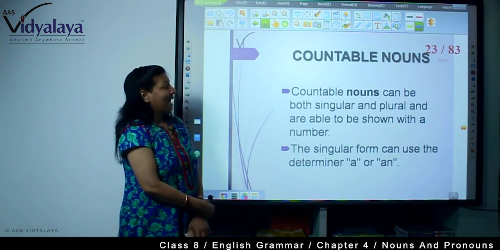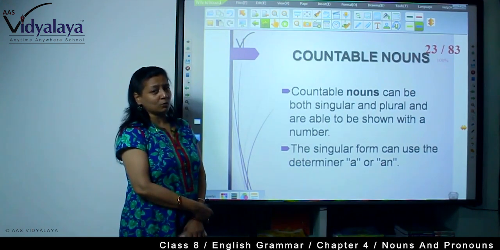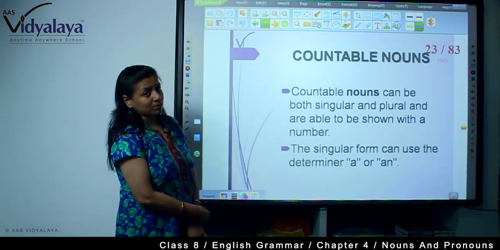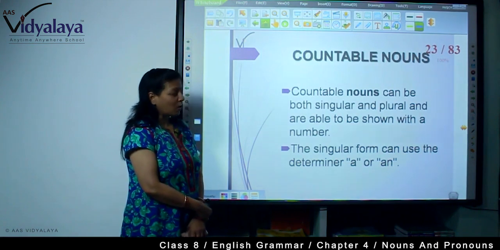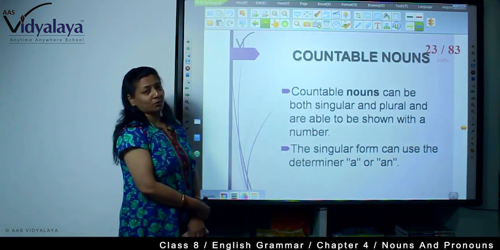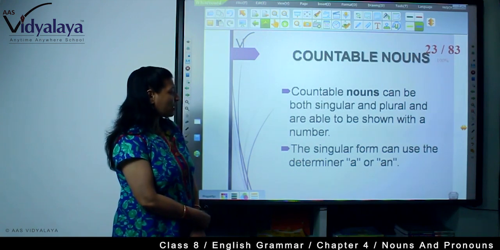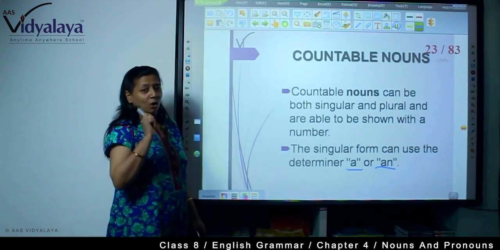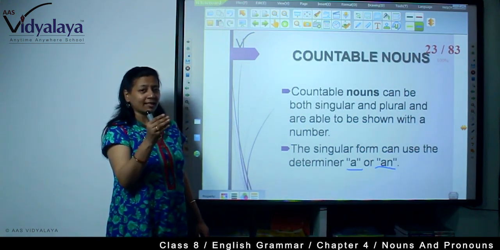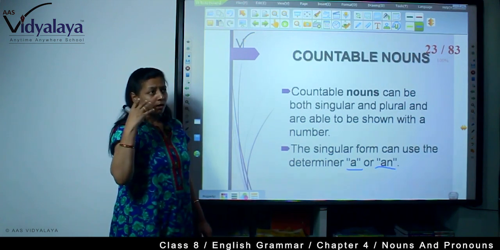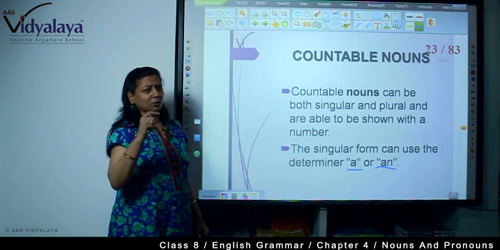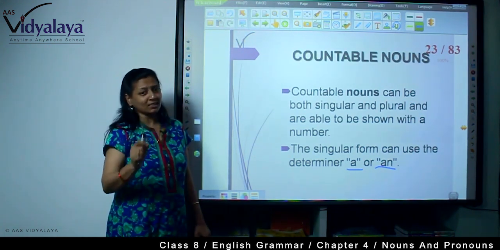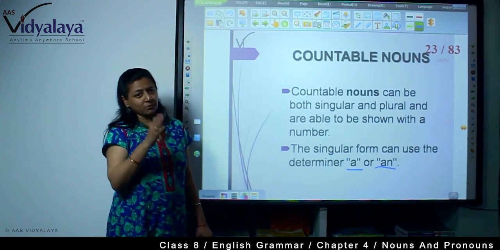Now, countable nouns. As the name suggests, countable nouns are those that we can count. Countable nouns can be both singular and plural. As we can count, so it can be singular or plural and are able to be shown with a number. The singular form can use the determiner a or an. That's why always remember, if there is a or an, you should be very confident that the word after the article is a noun. It is always a noun. Articles are always placed before nouns.